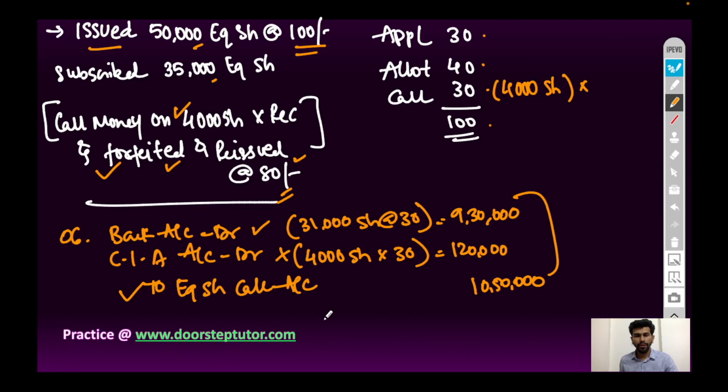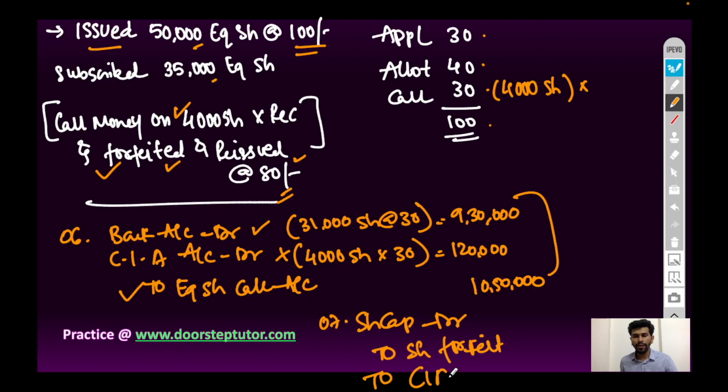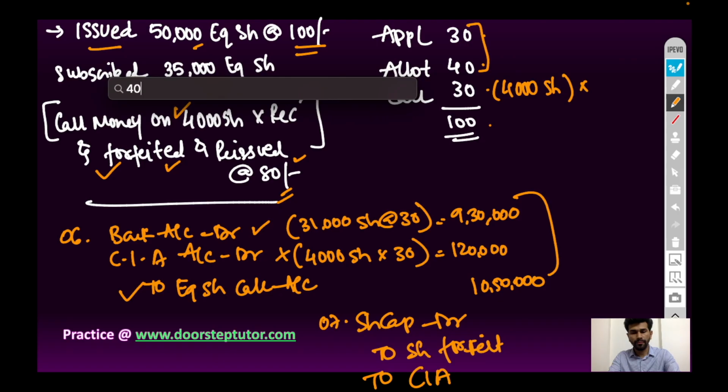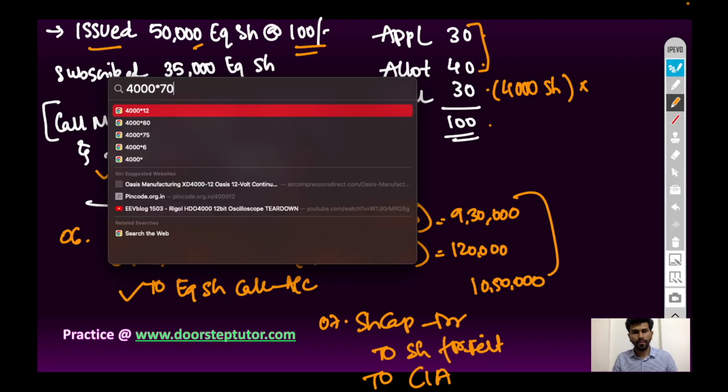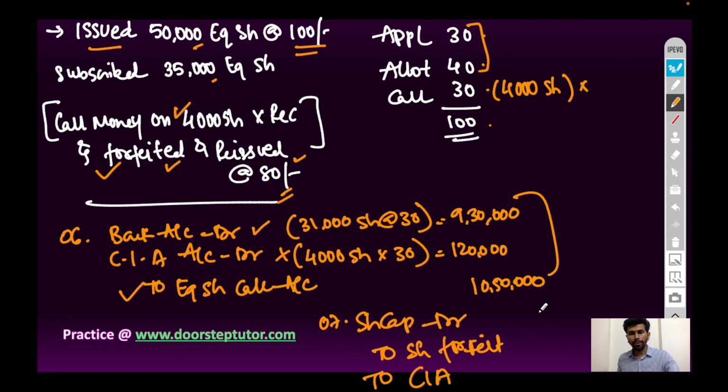Now, seventh entry is equity share capital account debit to share forfeiture account to call in arrears account. Forfeiture will be credited with the amount which is received by the company, that is 4,000 into 70 rupees, 2,80,000 rupees.